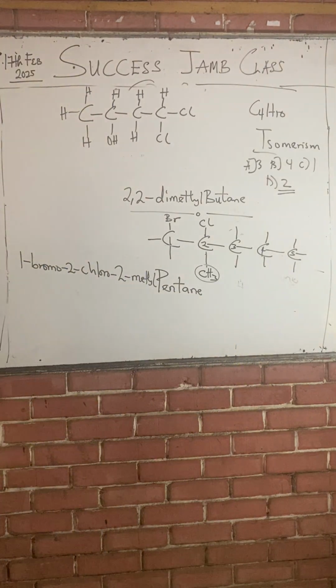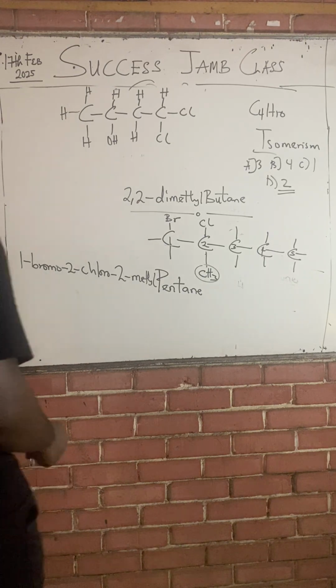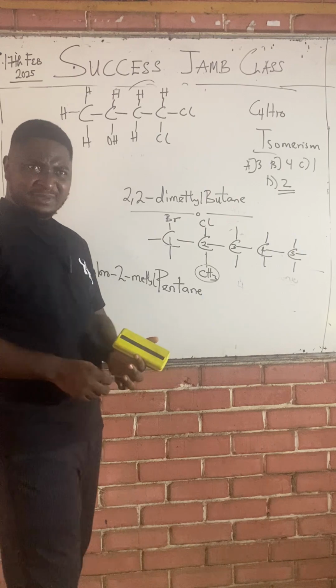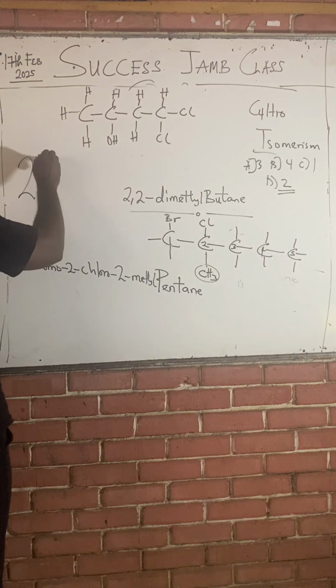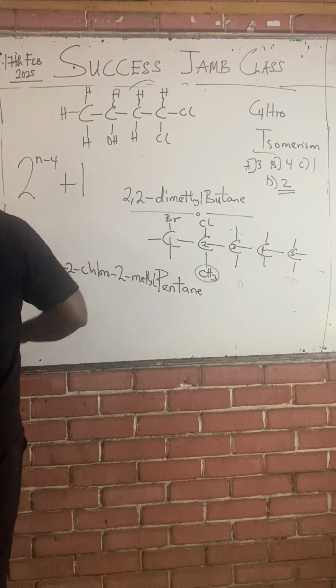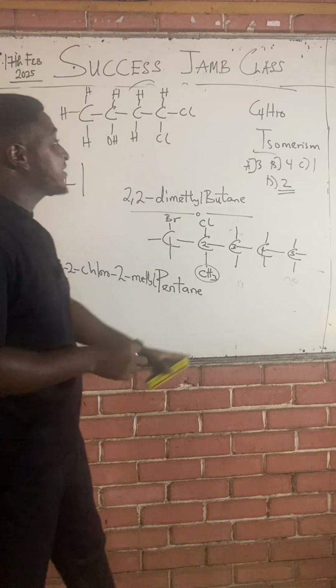So class, I'll give you a formula that will help you determine the number of isomers an organic compound can produce. Those that were in 100 level before, here in this class, remember I've given that formula before. Do you remember the formula, or have you forgotten it? It's 2 raised to n minus 4, plus 1. This formula will help you deal with this question without stressing yourself.